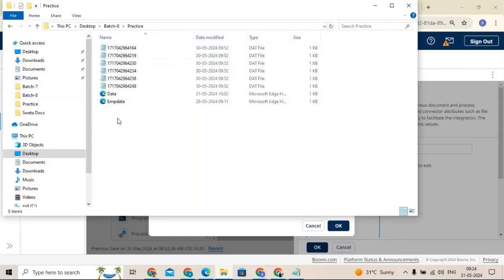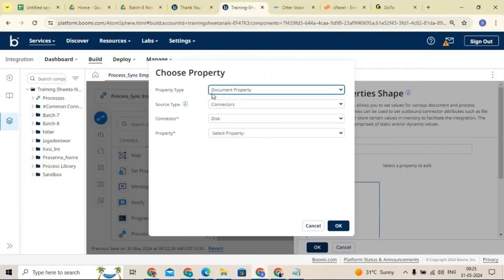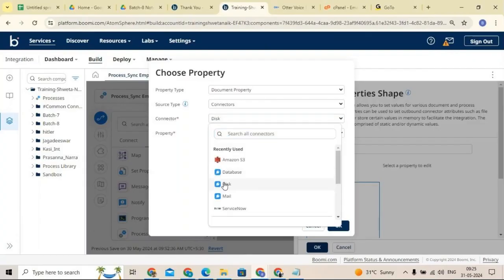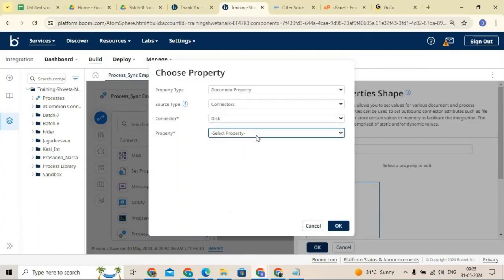But if you want to send files with names like employee data, then we can use the document property. Which shape are we using right now to send the data to the target system? The disk connector. So right now we are using a disk connector to send the data to the target system, right? Yes.